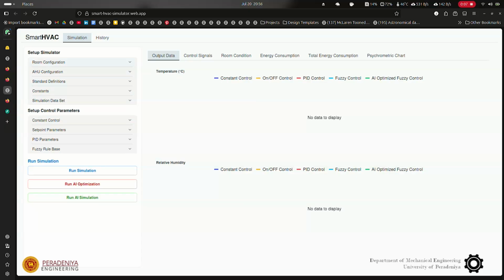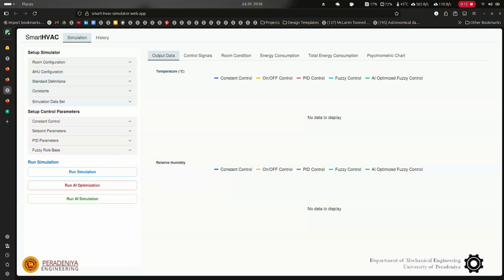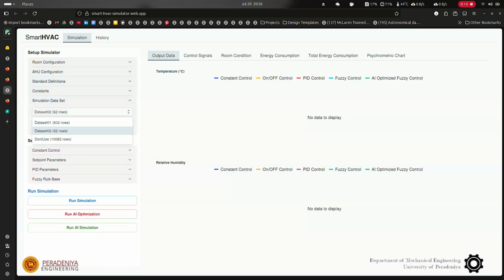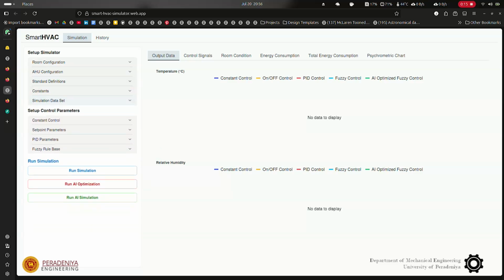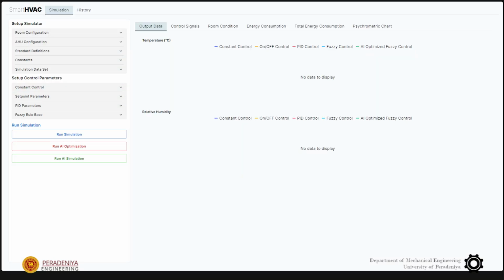We built a simulated room environment with a configurable heat load and ventilation setup. The user can select a specific room configuration and then apply a dataset of temperature and humidity variation, for example, real-world environmental data we downloaded as CSV files.